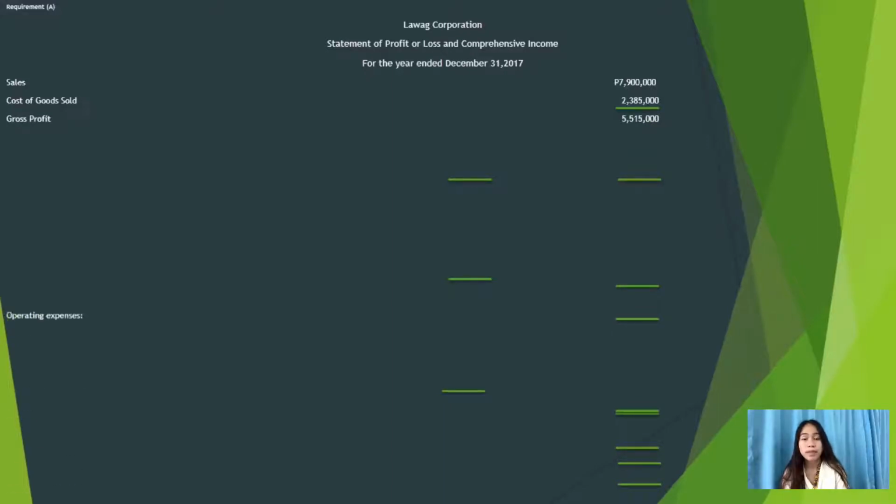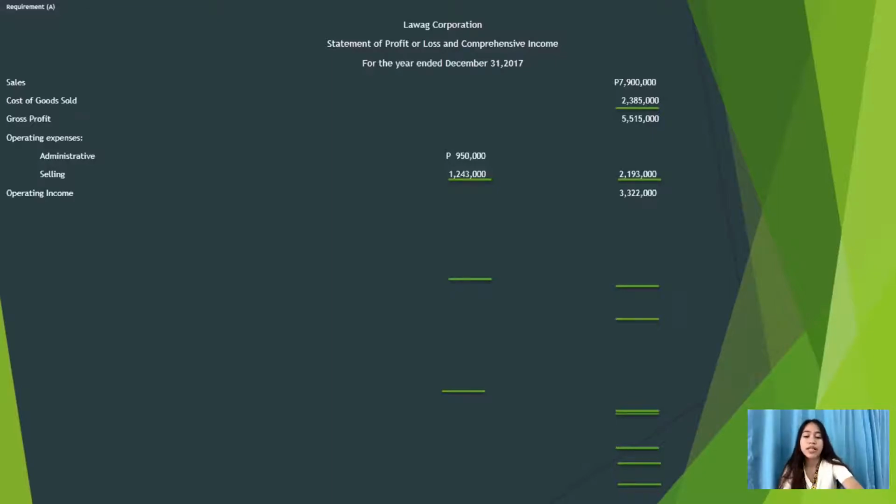For the operating expenses, we have administrative and selling. For administrative, we have a total of 950,000, because it is the same process as sales and cost of goods sold: the 1,300,000 for the calendar year is deducted by the additional information, same as the selling.